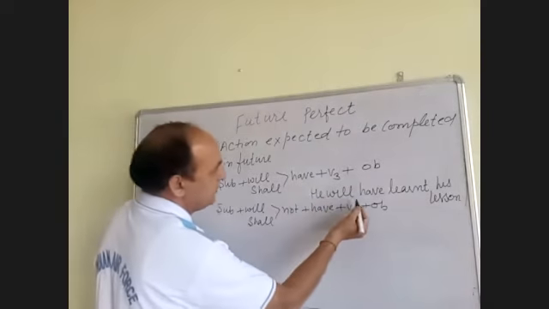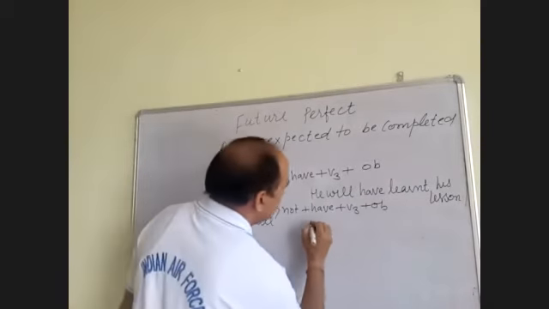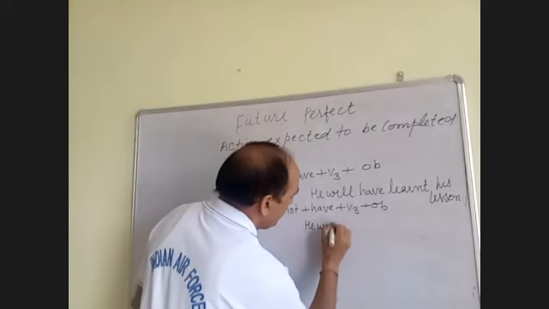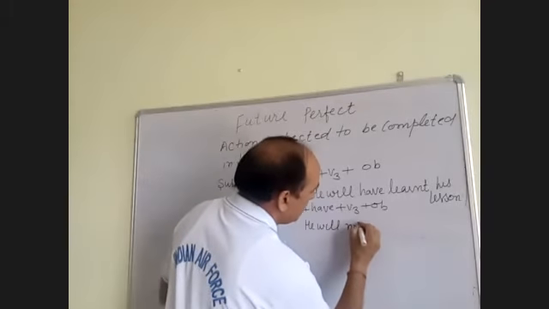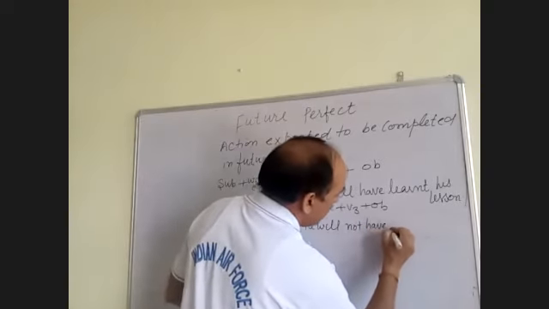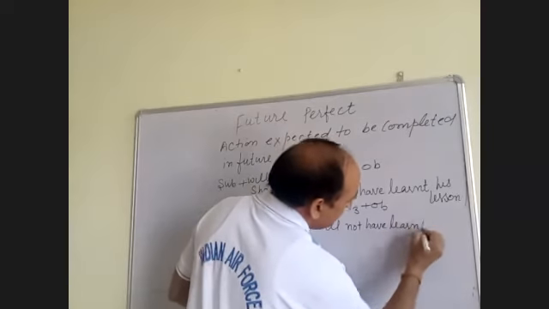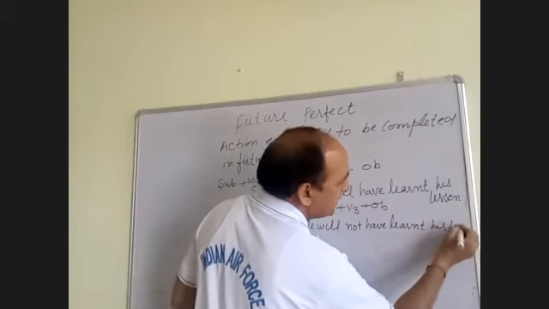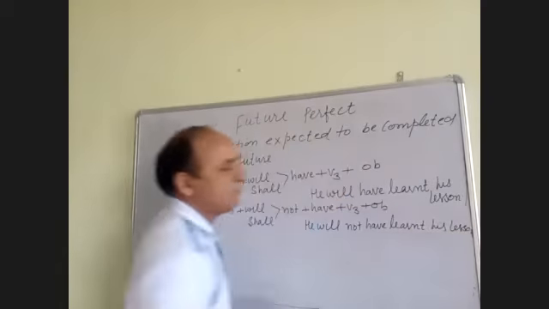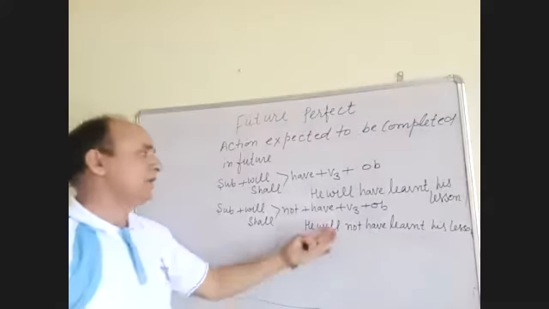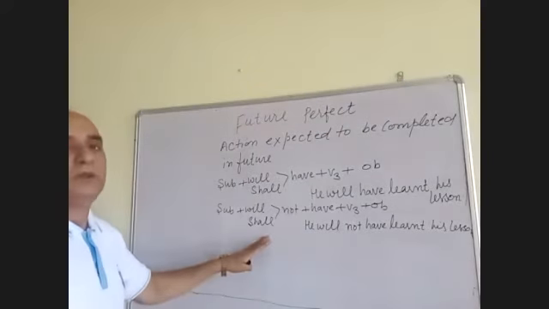And you can write the same sentence: he will not have learned his lesson. By this, this is negative.